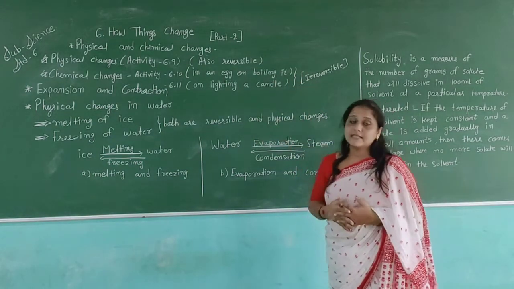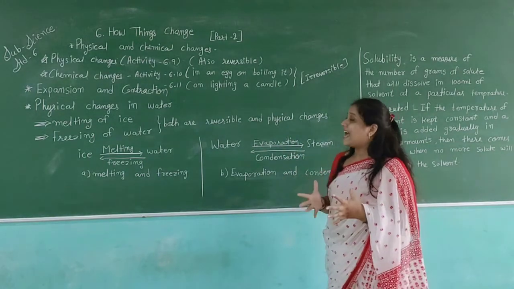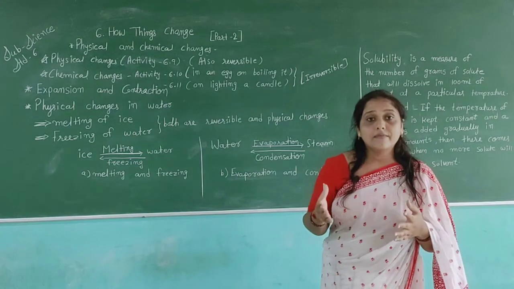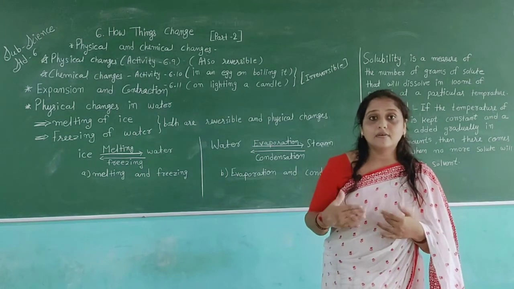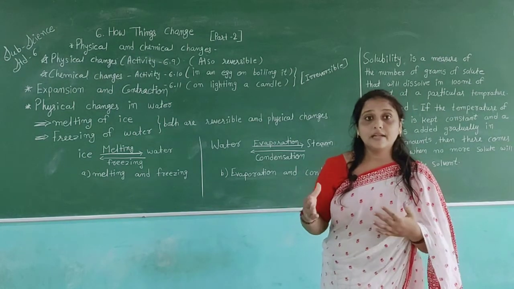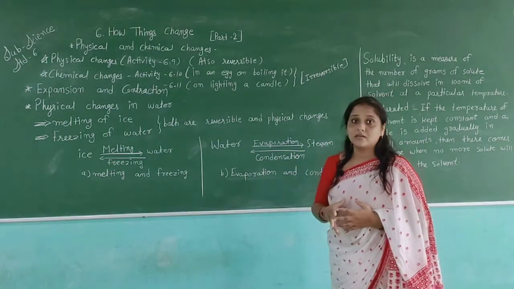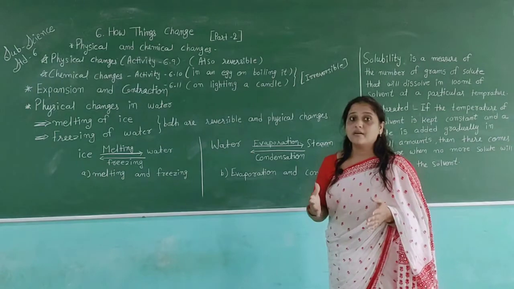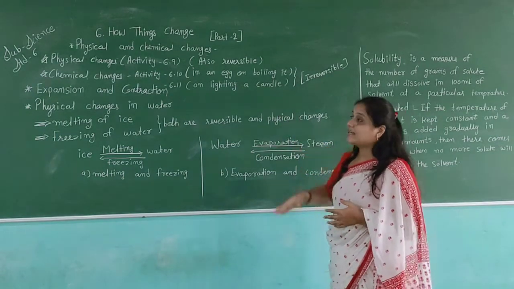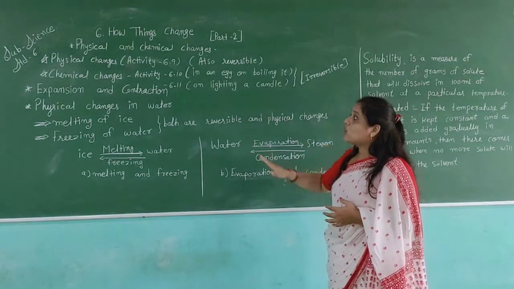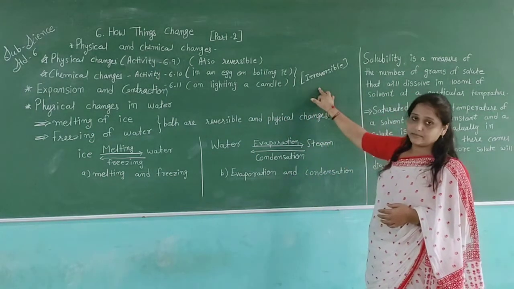Then in 6.11, lighting a candle. When you light a candle, it gives us heat. Then we can see different types of gases come out from it, but we cannot get the candle back. So it is also a type of irreversible change.